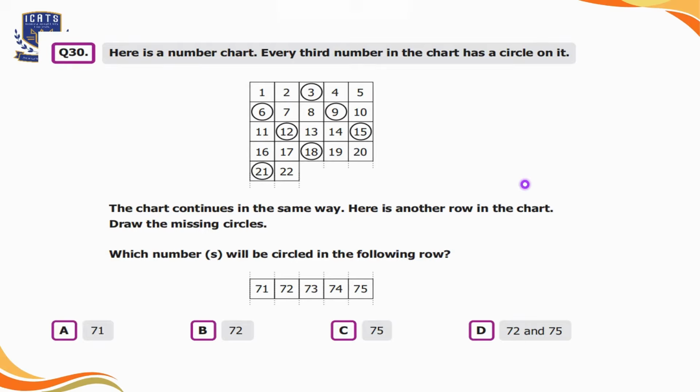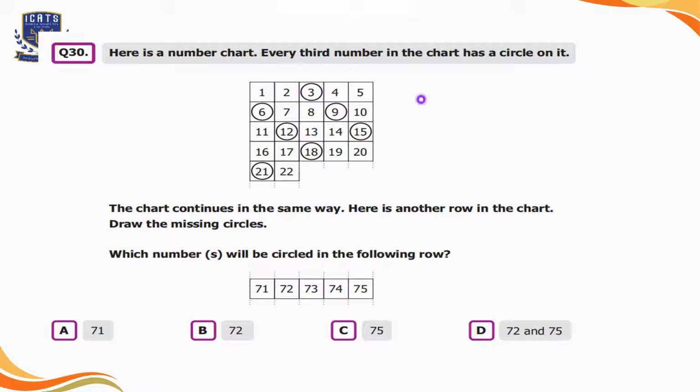Question number 30, here is a number chart. Every third number in the chart has a circle on it. The chart continues in the same way. Here is another row in the chart. Draw the missing circles. Which numbers will be circled in the following row? Option A is 71, option B is 72, option C is 75, and option D is 72 and 75.